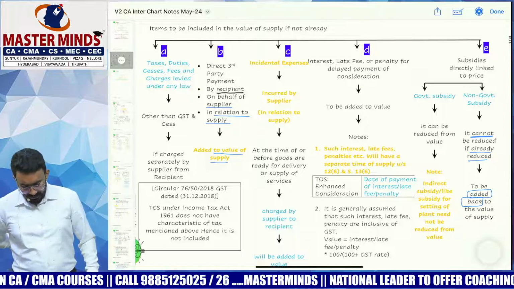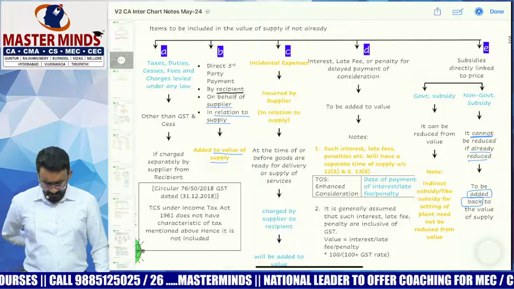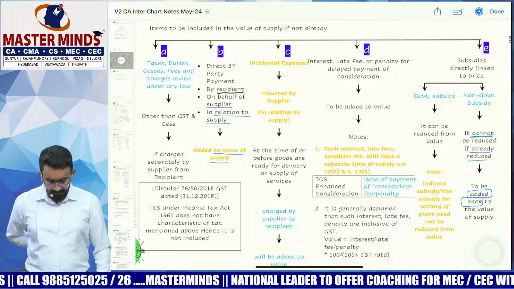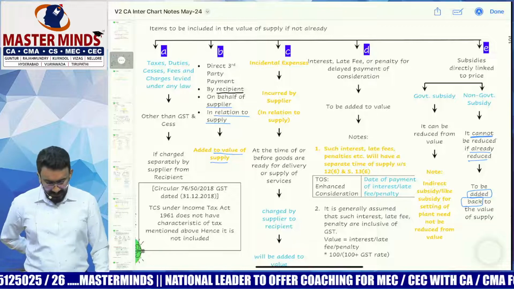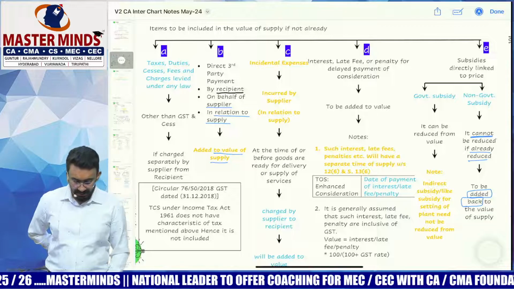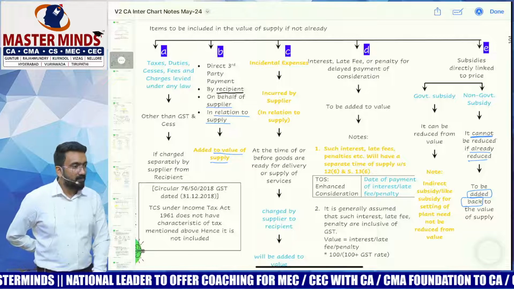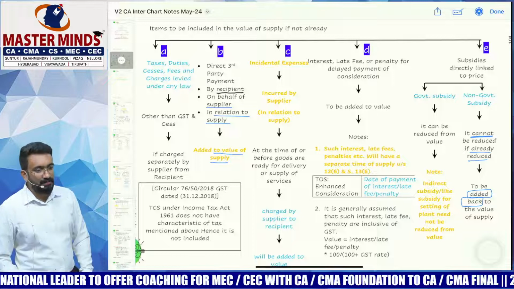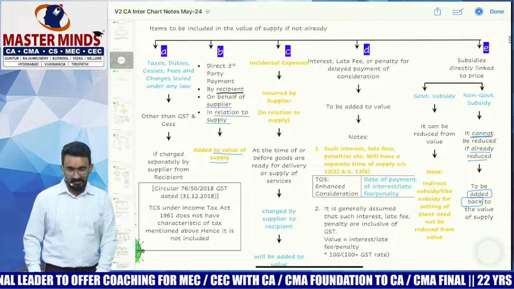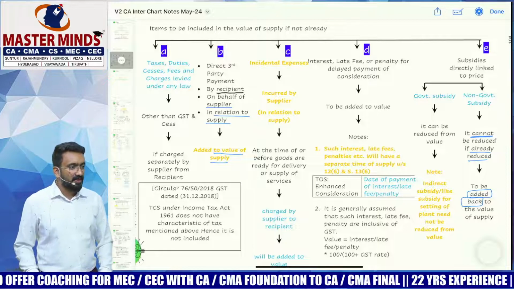Clause A talks about taxes, duties, cesses, fees, and charges levied under any law other than GST and cess. What does cess mean? GST compensation cess. So when I say cess in GST, it means GST compensation cess.